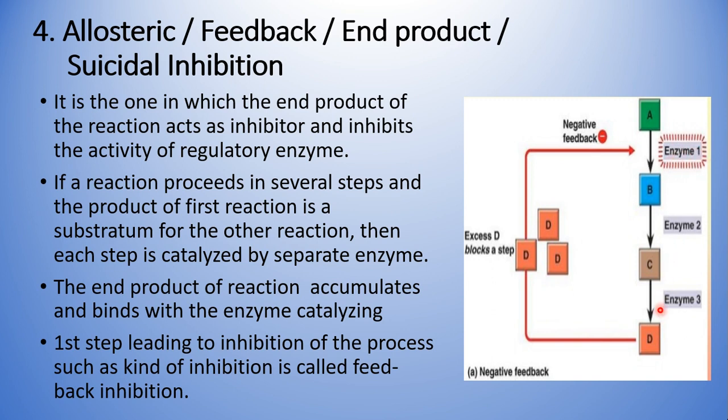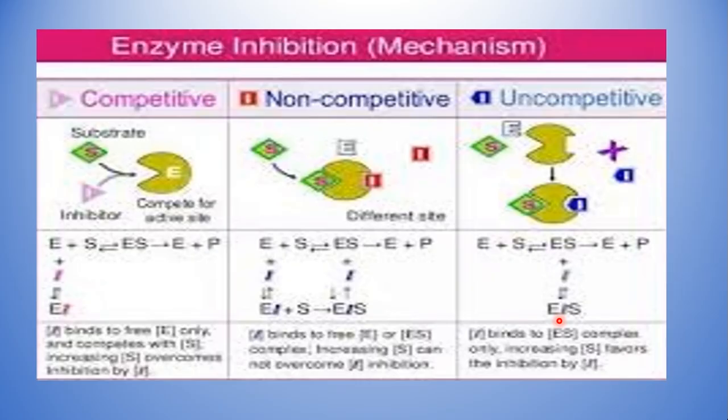Such a kind of inhibition is called feedback inhibition. As a product is involved in the inhibition of the enzyme activity, we call it end product inhibition. So that's how we have discussed the four types of inhibitions.